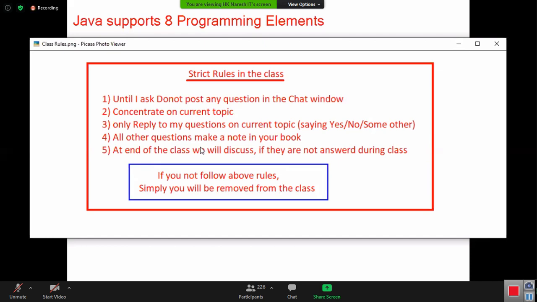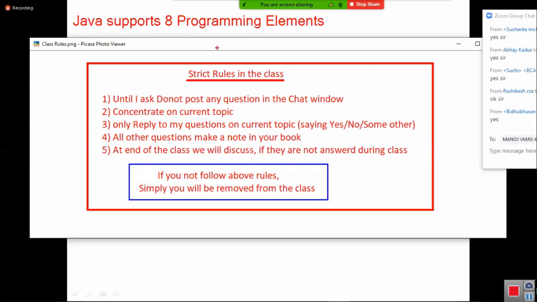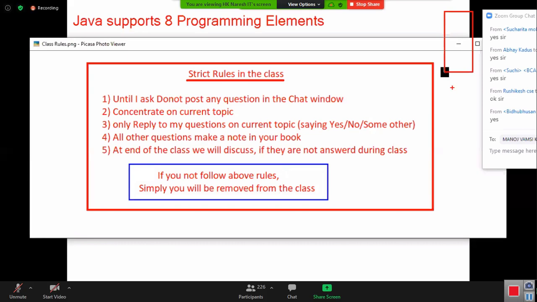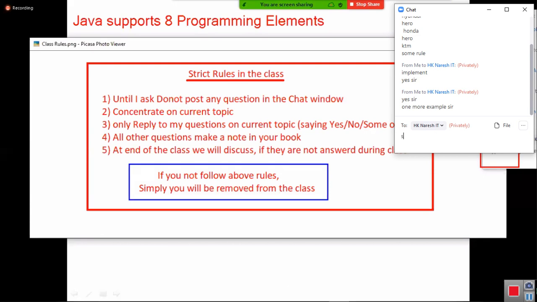If you are posting a question in the middle, saying, sir, what is this concept, sir, and if I don't answer that question, what does that mean? Oh, that question is irrelevant. If I am not talking about your question, it is irrelevant. Every question you are posting, I will see. Catch my point? I can see it. I have 4 eyes. Every question you are posting in the chat window, I will see. If I am not responding to one of your questions, it means that is an irrelevant question. Acha, in the coming days I will cover it. Is my point clear?